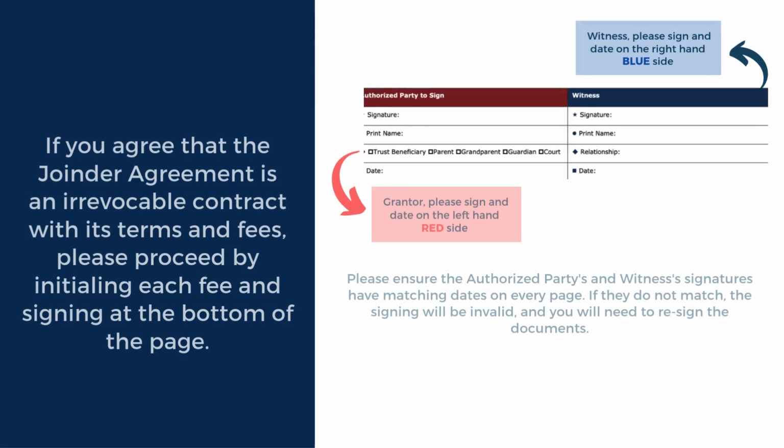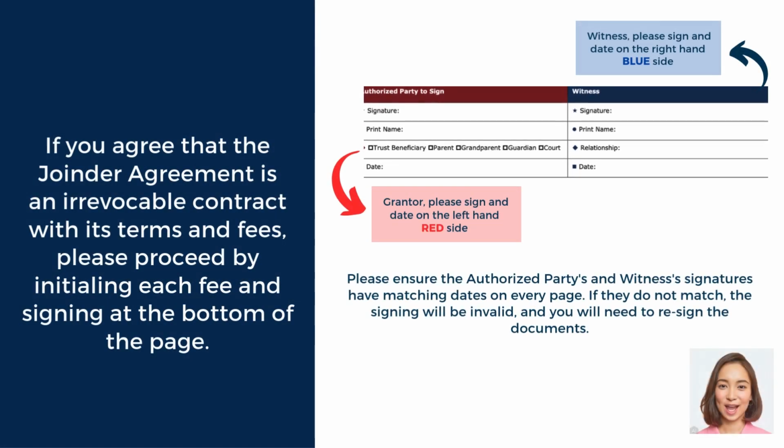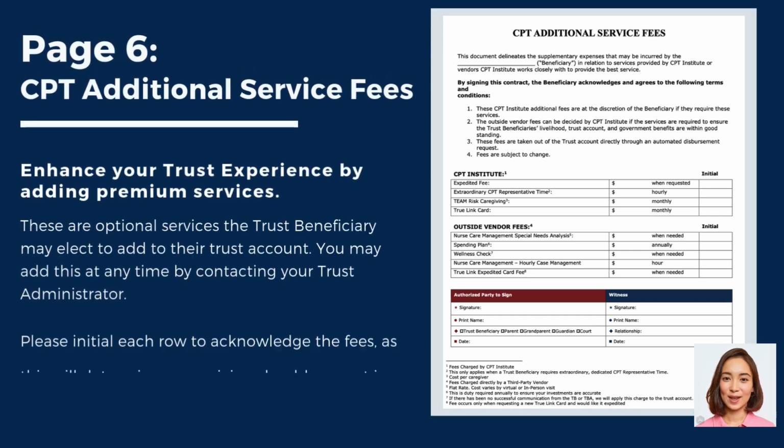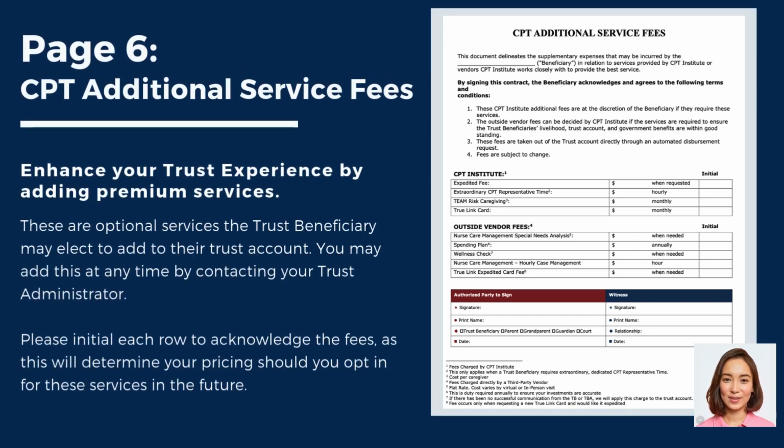If you agree that the Joinder Agreement is an irrevocable contract with its terms and fees, please proceed by initialing each fee and signing at the bottom of the page. We pride ourselves with our transparent fees. We outlined all the fees associated with your account, so nothing is ever hidden.